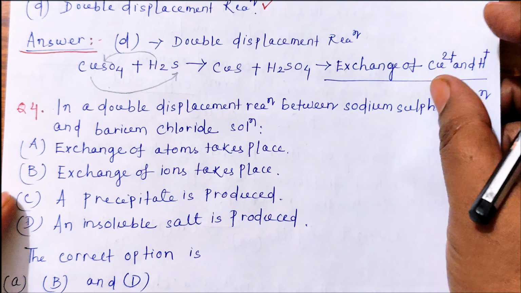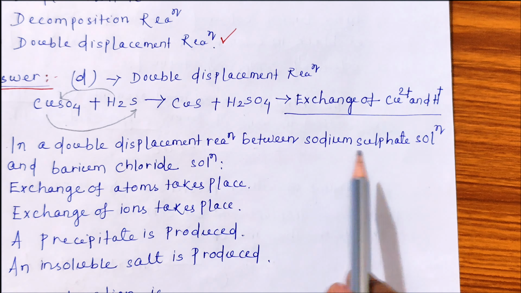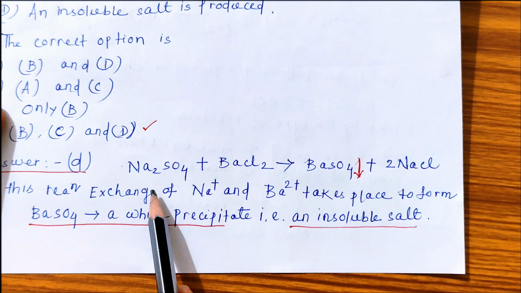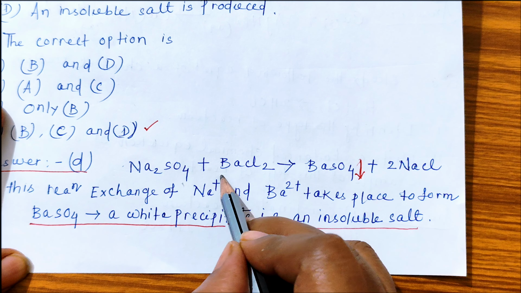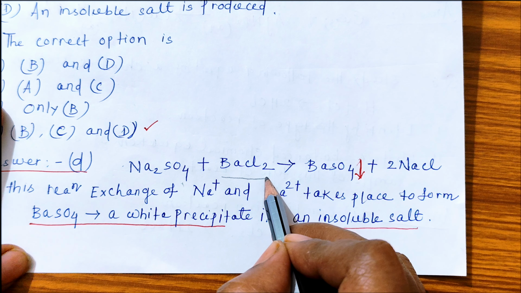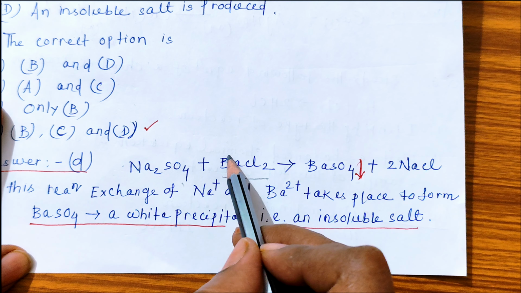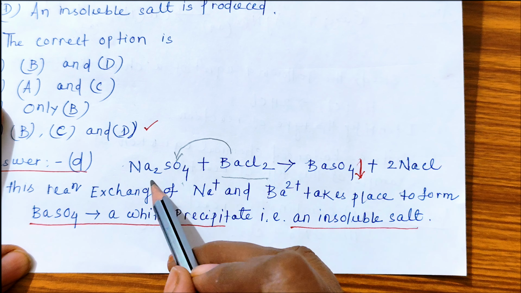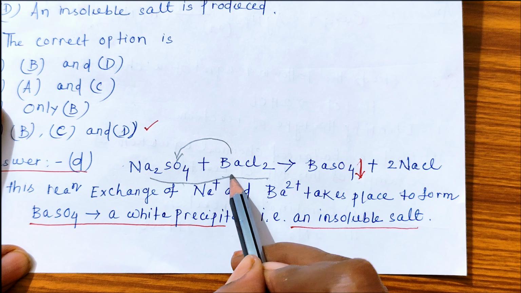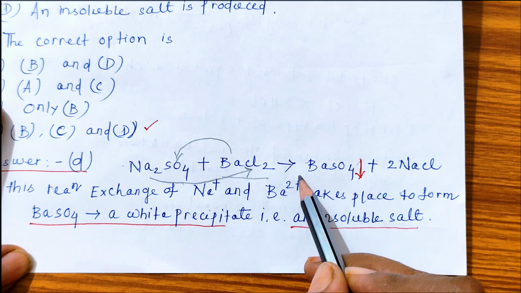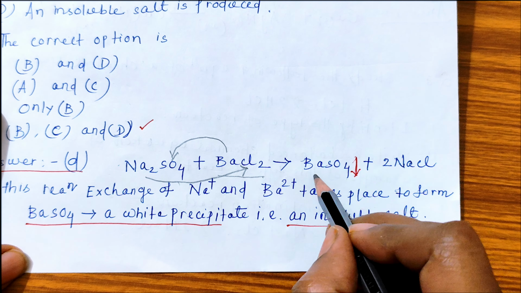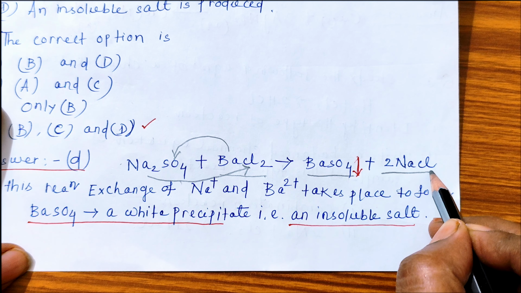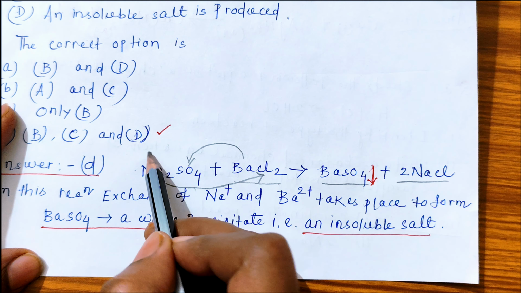Let's see. Double displacement reaction between sodium sulfate and barium chloride. See here, this is the reaction. Sodium sulfate is Na2SO4. Barium chloride is BaCl2. In this case, the Ba ion combines with SO4, and Na and Cl combine. So the product is BaSO4, which is our precipitate and salt formed, and 2NaCl. So in this case all the B, C and D options are correct.